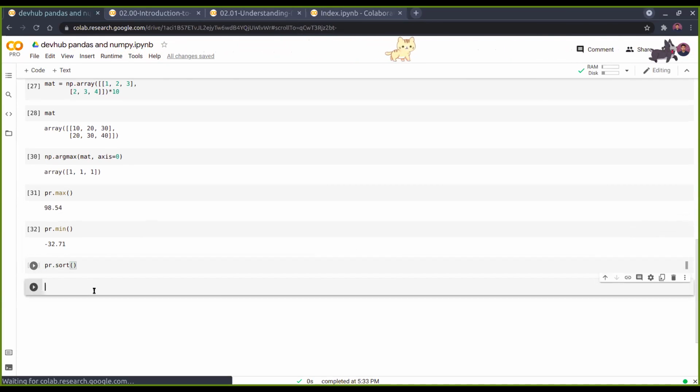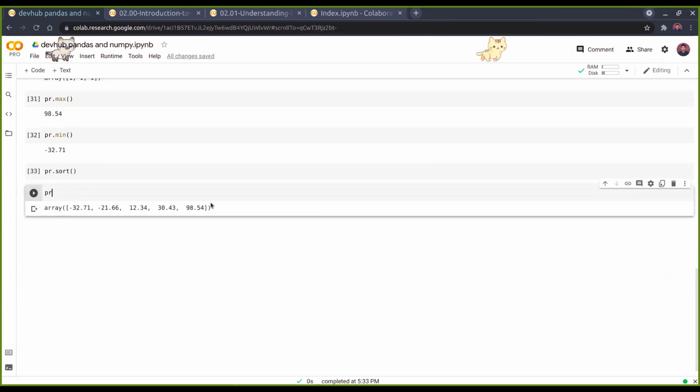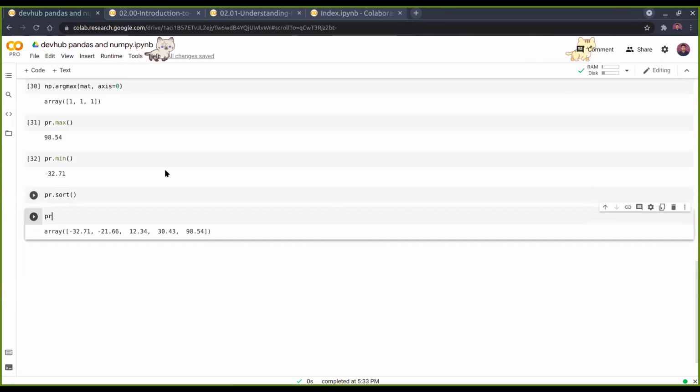Okay, pr dot sort doesn't sort it in place. So you see this is sorted. Also, if you want, you can just divide, let's say by 2, in any case that's required, and it will divide all the numbers by 2. Just like you do with any single number, you can do it over the array, and it will broadcast it over all the values.